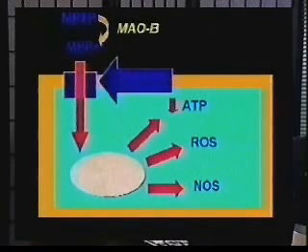First, it compromises the mitochondria's ability to produce ATP, or manufacture energy. Second, it enhances free radical production, or the generation of reactive oxygen species. And third, it activates nitric oxide synthase, the rate-limiting enzyme in the production of nitric oxide. And we will learn later in this series about how important nitric oxide is in the formation of brain free radicals.